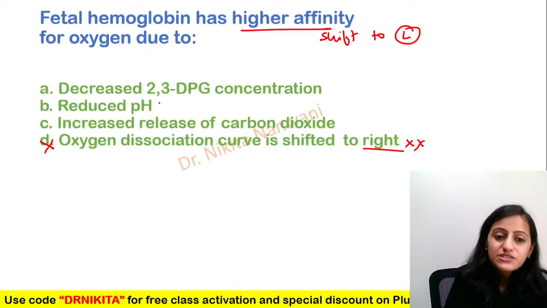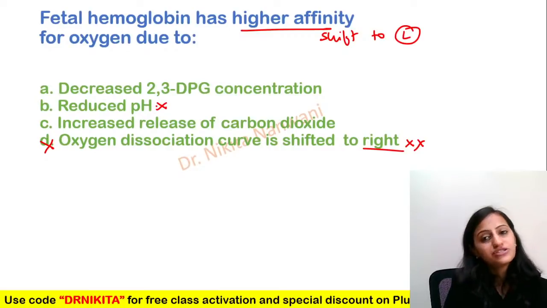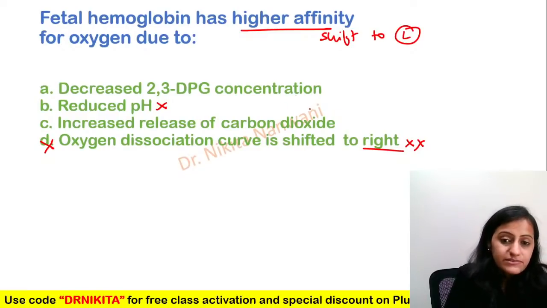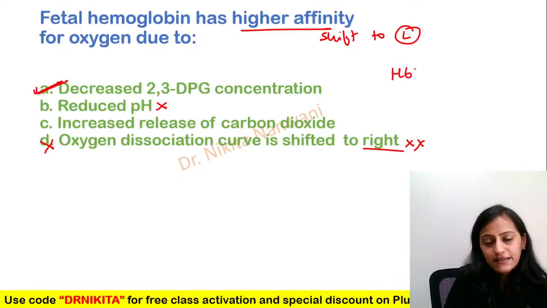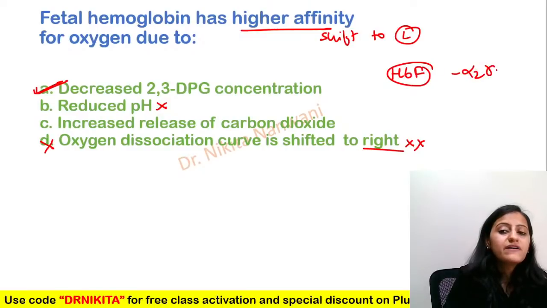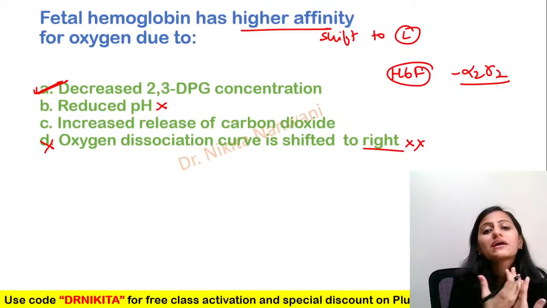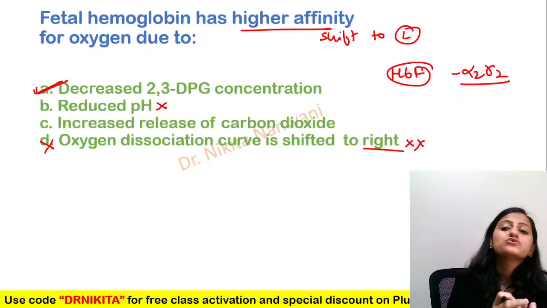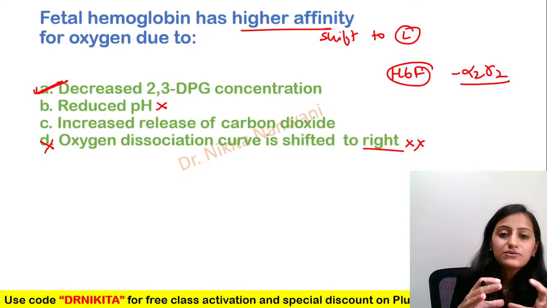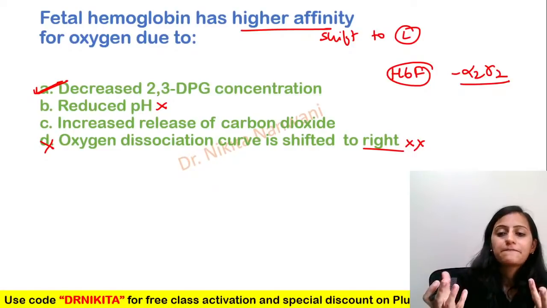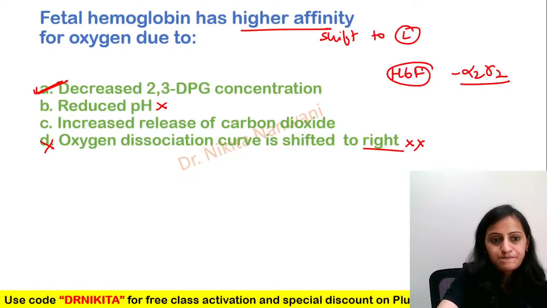Okay. Reduced pH also will cause the shift to the right. Increased carbon dioxide, shift to the right. Shift to the left, it's your decreased 2,3-BPG. We already said that hemoglobin F, alpha 2, gamma 2, the structure is such that 2,3-BPG is not able to bind. So there is decreased 2,3-BPG. Alpha 2, beta 2, that forms the best structure for your 2,3-BPG binding. Okay, so it's your decreased 2,3-BPG.